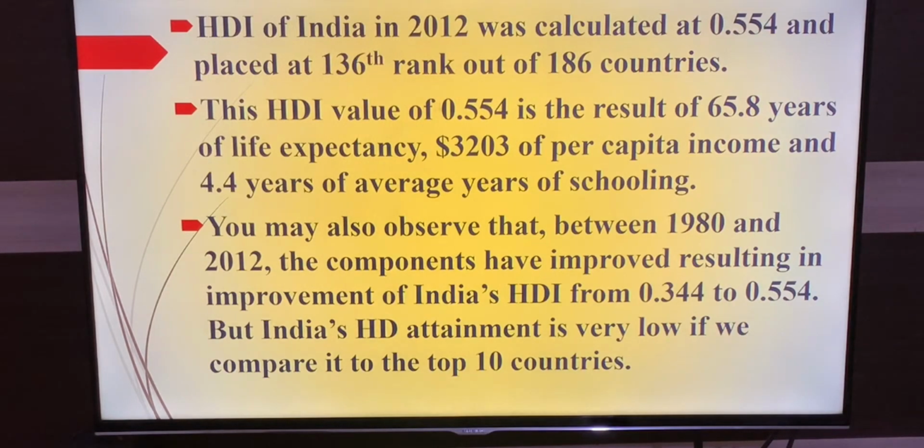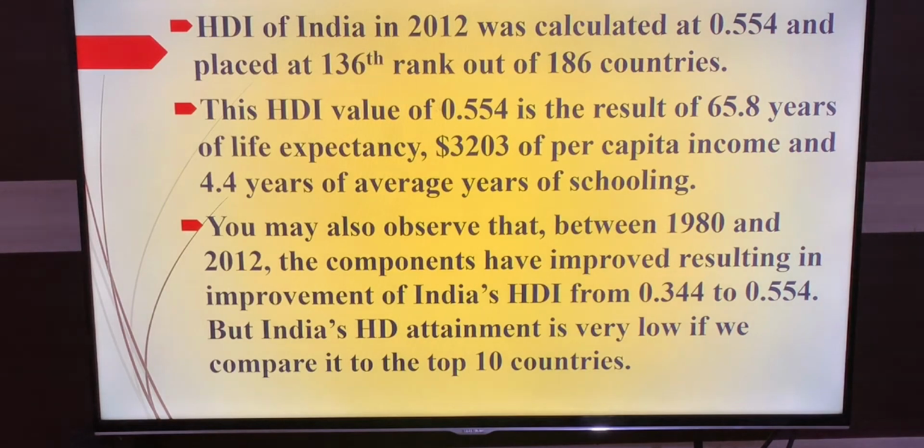The HDI of India in 2012 was calculated at 0.554 and placed at 136th rank out of 186 countries. In the previous slide I explained the Human Development Index of India in 2014, and now I am explaining 2012.